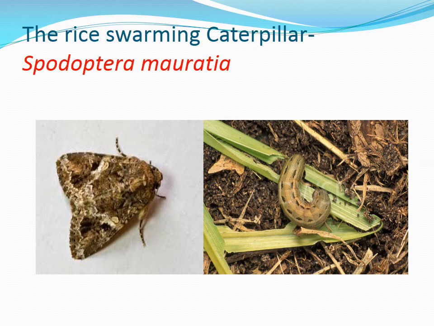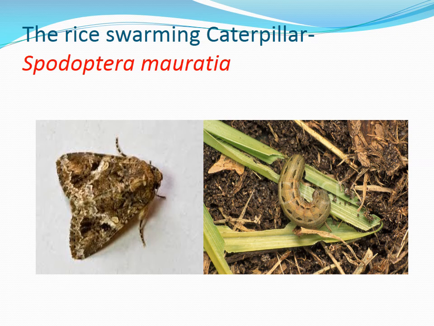The rice swarming caterpillar, which is known as Spodoptera mauritia. The caterpillar is the one which is the pest. The butterfly life stage of a moth. This is actually a moth. You have studied butterfly, so this is somewhat related to moth. It comes in a different family when compared to butterflies.